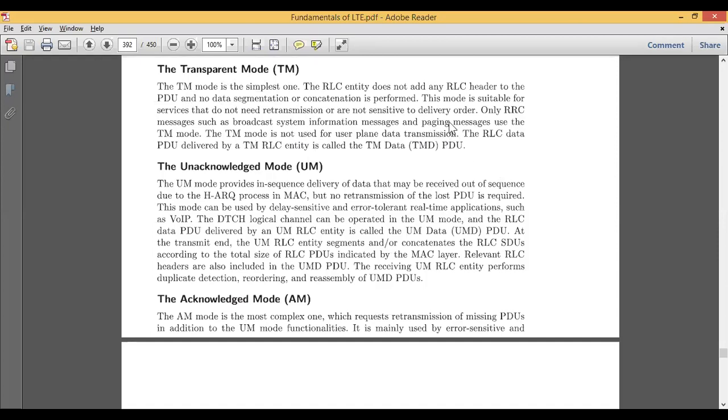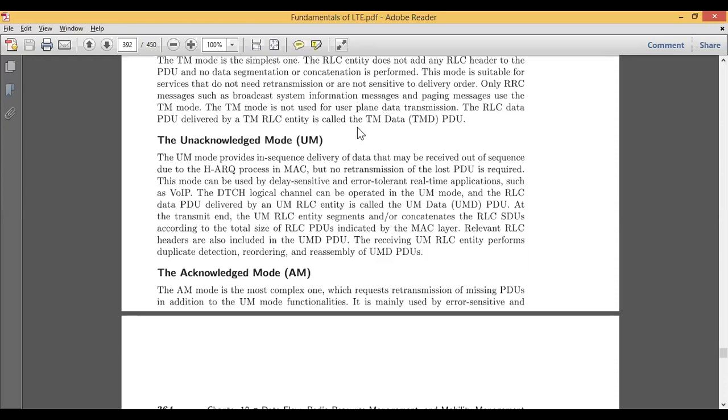The other is the paging messages. Once the messages are sent, that's it. We will not bother about the delivery report of those messages. So these two make use of TM mode, and this TM mode is not used for user plane data transmission. The RLC data PDU delivered by a TM RLC entity is called TM data.